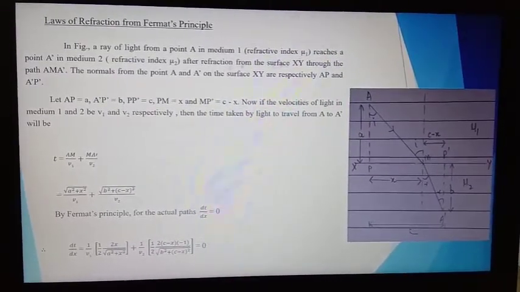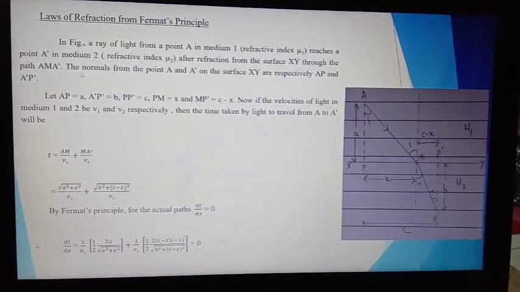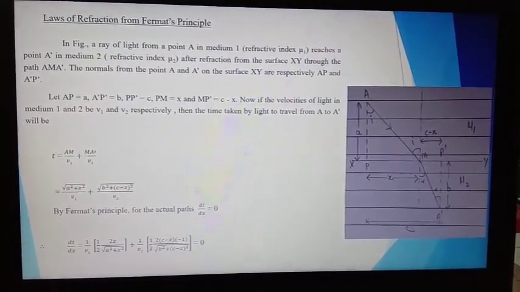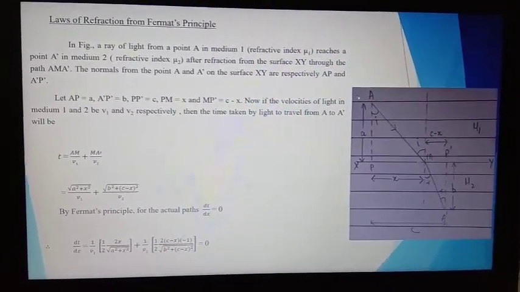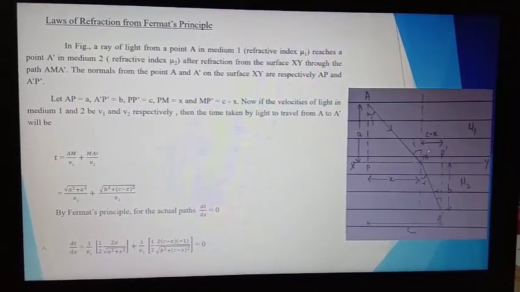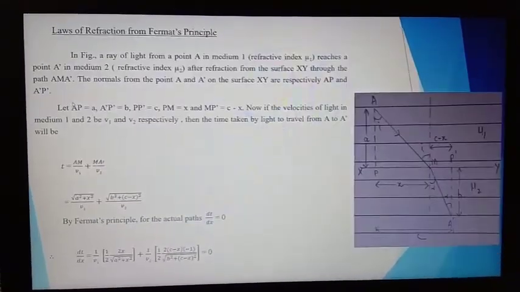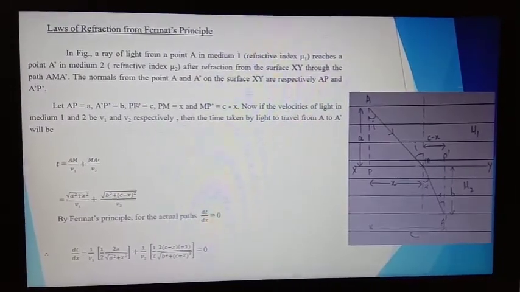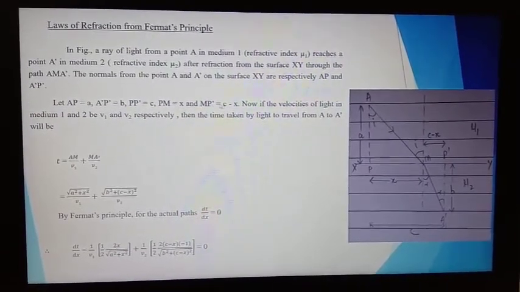The normals from the points A and A dash on the surface XY are respectively AP and A dash P dash. Suppose AP is equal to A, A dash P dash is equal to B, PP dash is equal to C, PM is equal to X, and MP dash is equal to C minus X, which is shown in the figure.